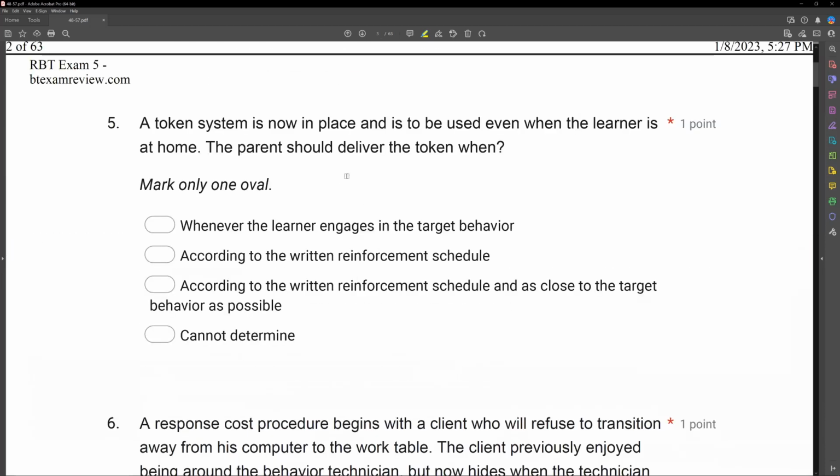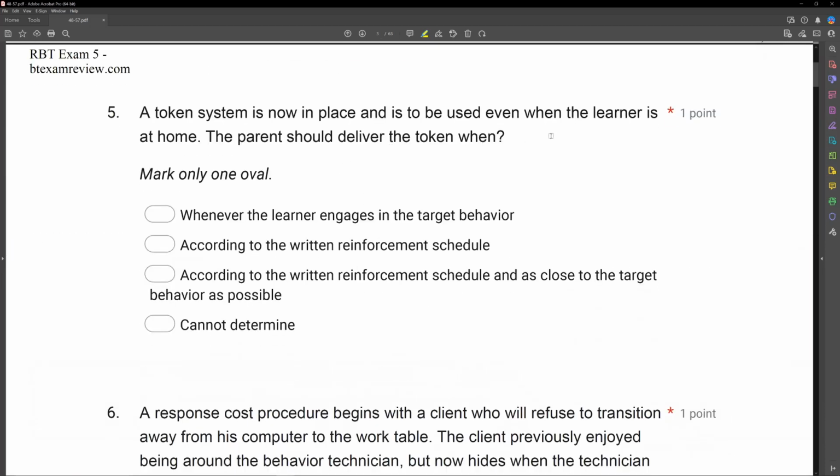5, a token system is now in place and is to be used even when the learner is at home. The parent should deliver the token when. Okay, put yourself in a situation where you're explaining a token system. You might be in that spot one day. So we know it's in place and it's going to be used at home. Parent wants to know, when do I deliver the token? So what are you going to tell them?